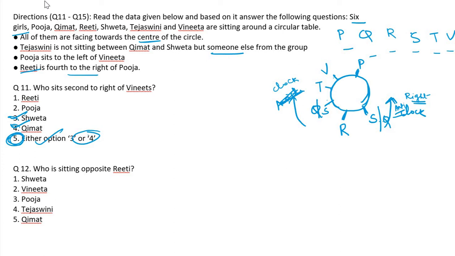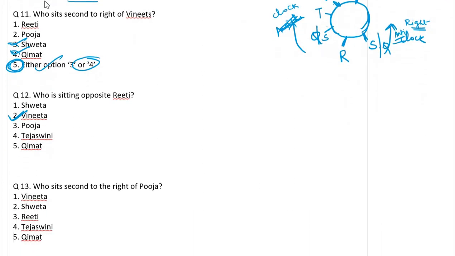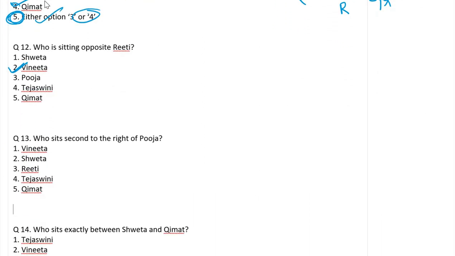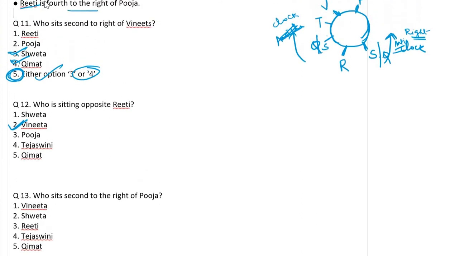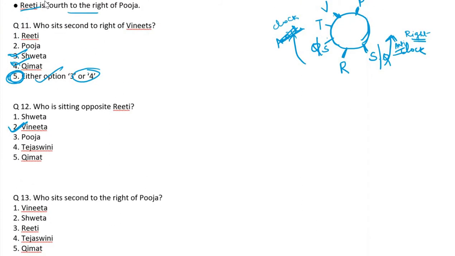Who is sitting opposite to Preeti? So here 1 2 position, 1 2 position. Vinita is sitting. If you are arranging properly, opposite means right 2, left 2, and the middle one is V. So Vinita. Come to the next question. Who sits second to the right of Pooja? Second to the right of Pooja. Second. Okay. So Tejaswini.